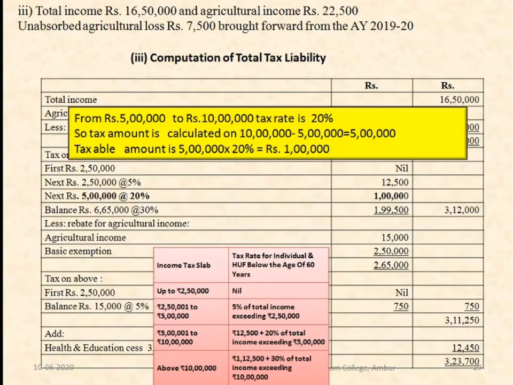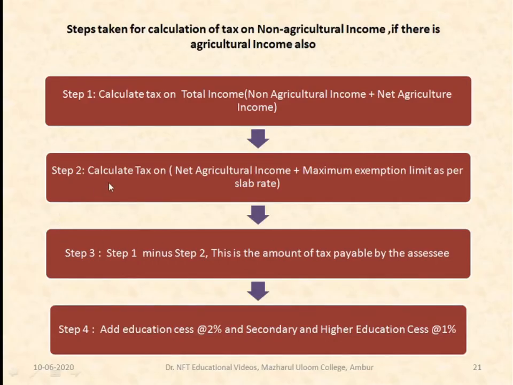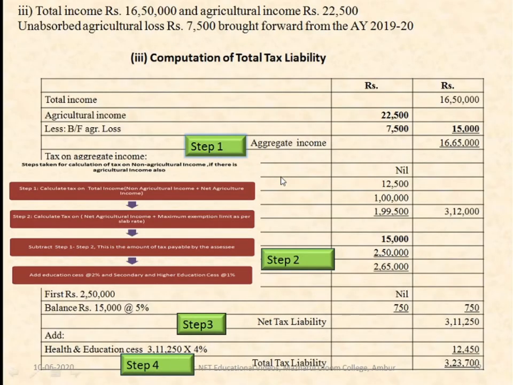The next step is, we have calculated tax on total income with the tax slab. Now we have to calculate tax on net agricultural income plus maximum exempt limit as per slab rate. After calculating this, we have to find out the tax liability for the agricultural income as well. Let us see this step.